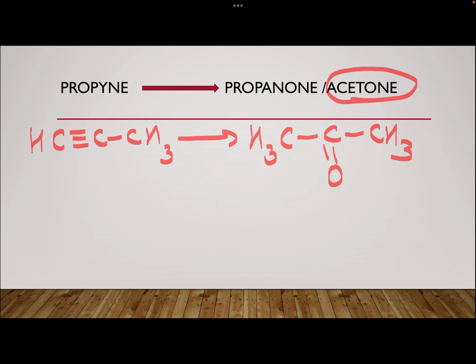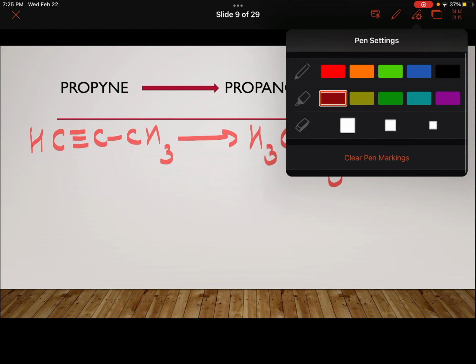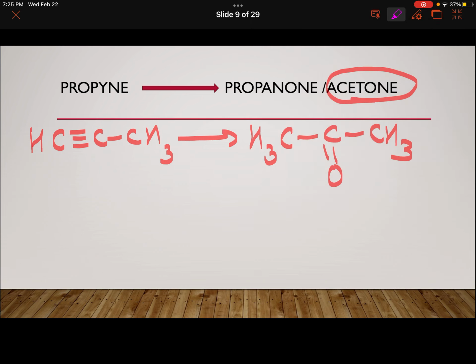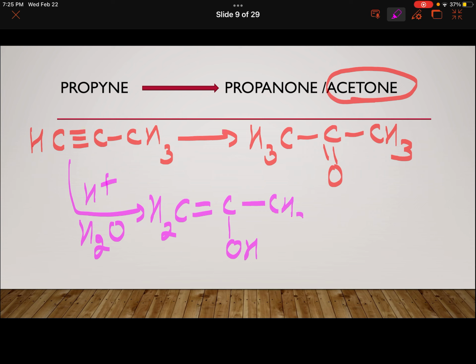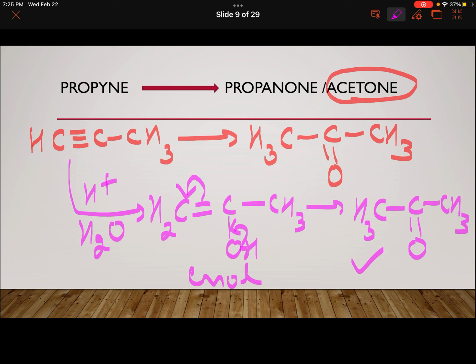Again tautomerism. If you try it, you'll find that here you have H+ and water. It gives you CH2=C(OH)CH3, the enol. And in case of enol, as I told you, this shifts here, this shifts here, and it produces CH3-C(=O)-CH3. I have got the required product, acetone or propanone.